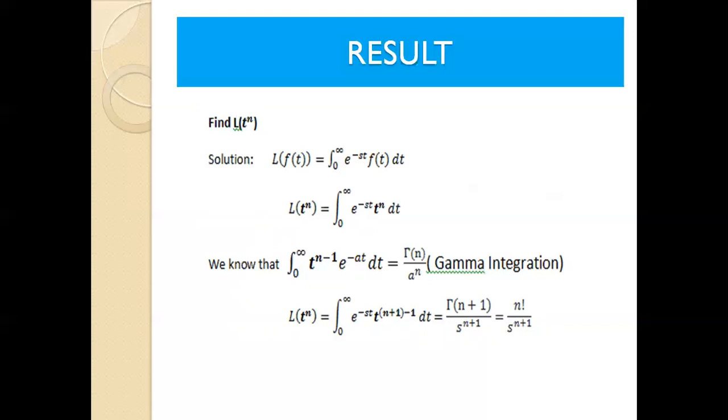So we are going to add plus 1 and minus 1. Then we get integration 0 to infinity e power minus st t power n plus 1 minus 1 dt is equal to gamma of n plus 1 divided by s power n plus 1. Gamma of n plus 1 is equal to n factorial. And the final answer is n factorial divided by s power n plus 1.